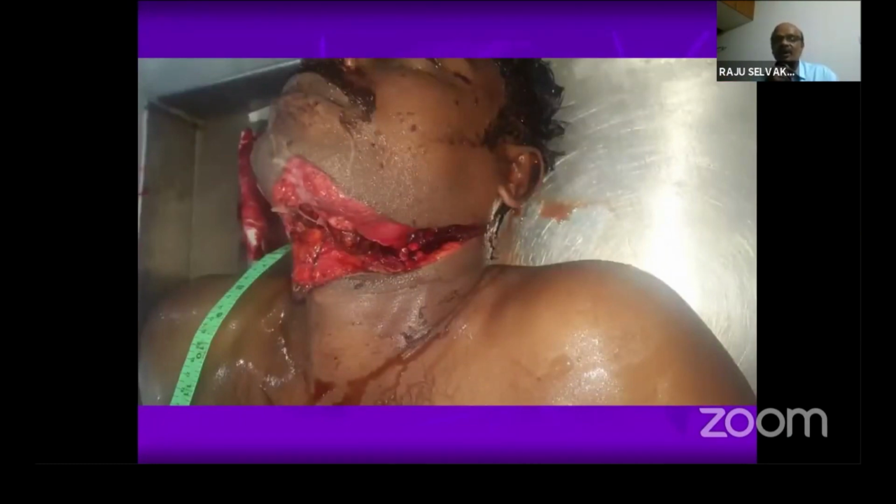This is an example of a chop wound. Chop wound over the neck, homicidal, instantly homicidal. He will die in a few minutes. There itself he will die because all the blood vessels are severed. So it is the example for chop wounds. Next slide, please. Chop wound is caused by a heavy cutting weapon.